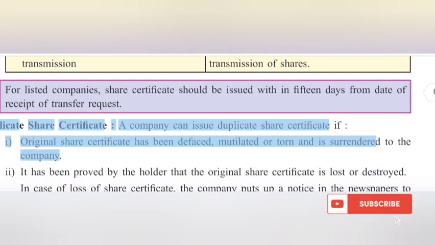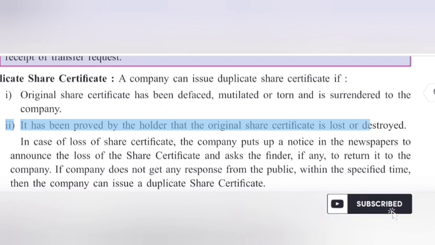Duplicate share certificate. A company can issue duplicate share certificate if I. Original share certificate has been defaced, mutilated or torn and is surrendered to the company. E. It has been proved by the holder that the original share certificate is lost or destroyed.